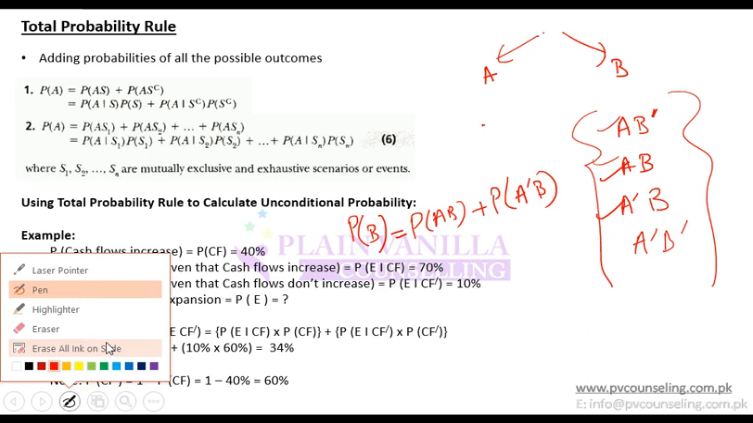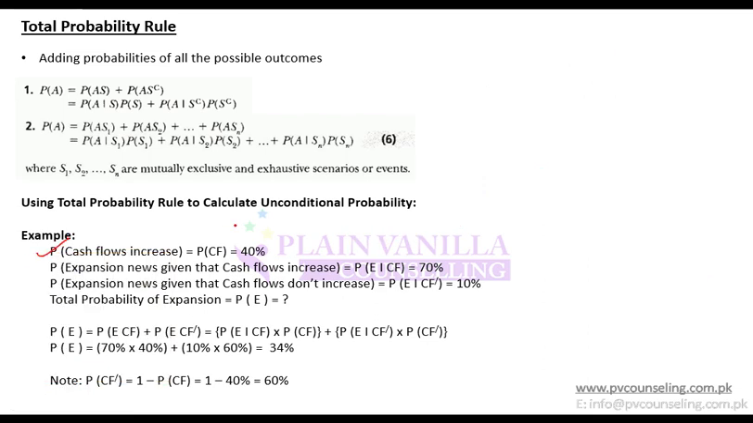So here is an example. The probability that cash flow will increase is 40%. The probability of expansion news by the company given that cash flow increases is 70%. The probability of expansion news given that cash flow doesn't increase is 10%. You have to find the total probability of expansion.